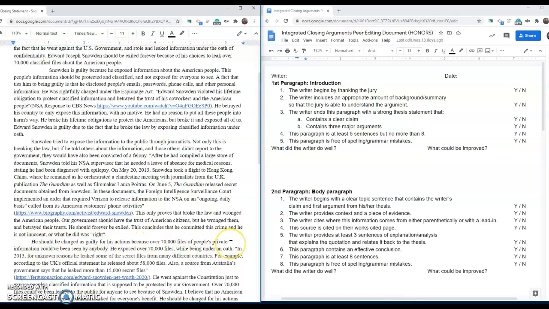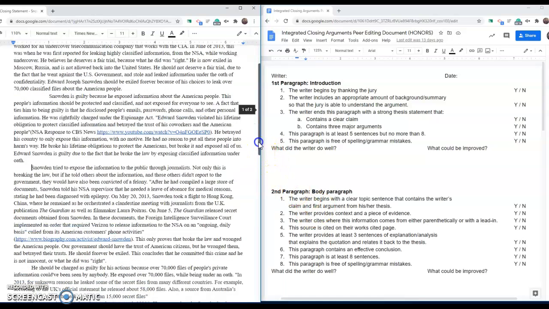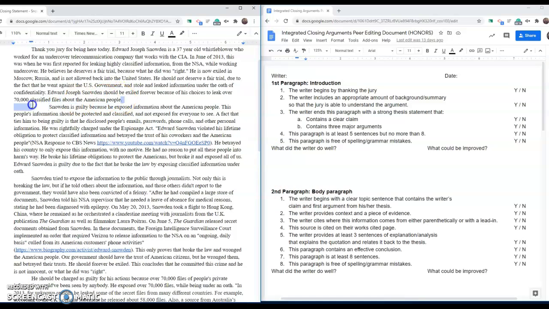Okay, and now let's look at our, okay, he should be charged as guilty for his actions because 70,000 files of people's private information. So now we're going back in this area here. So again, we've got a little bit of a discrepancy between our thesis and our topic sentences. I don't see a topic sentence that talks about him going against the US government, which seems to be one of the arguments from the thesis. All right, guys, this is really important, and this is an easy way to lose points. Please make sure that the topics of your paragraphs match up with your thesis statement.